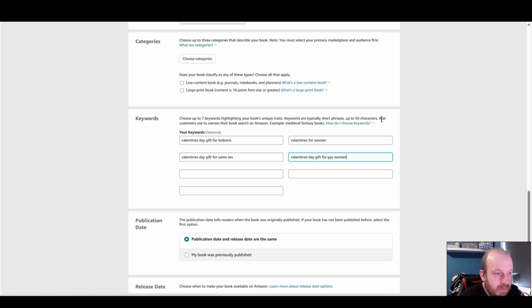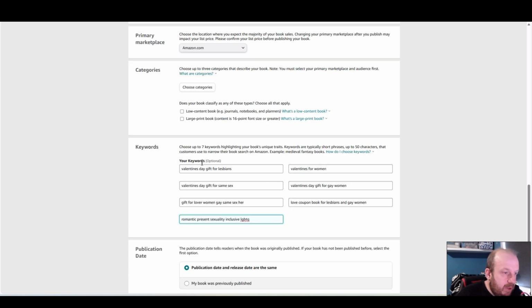These are the search terms I think people will type in, and these are the ones that have the best chance for the book to show up in. And again, we did the research in the keyword tools. Now I'm just going to start adding keywords anyway. So these are the keywords I've used. Valentine's Day gift, well, you can read them, I'm not reading them out. Most of them are long tail keywords. The others are just, I've banged in a few words I think might work.